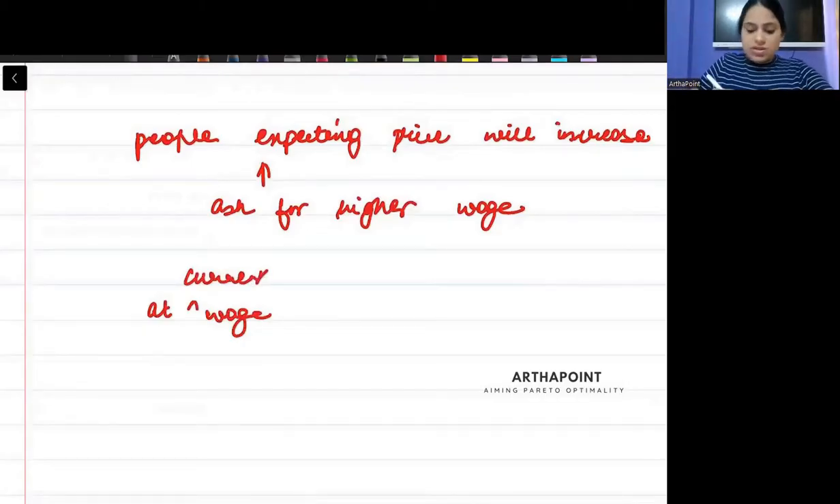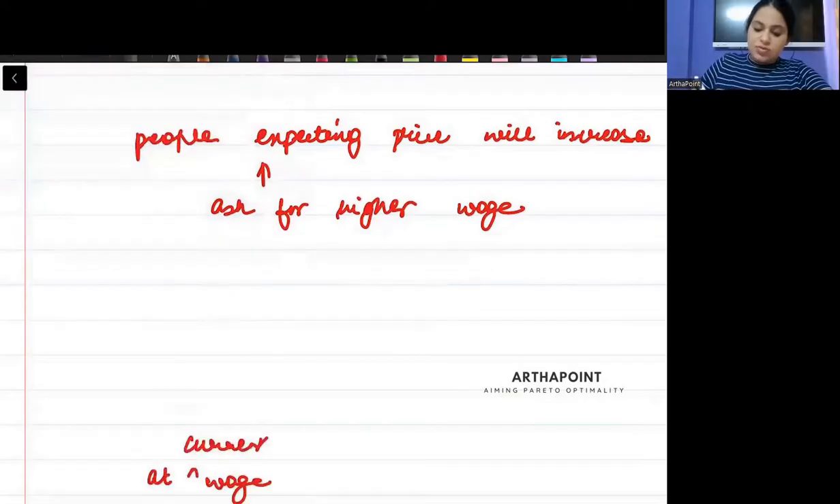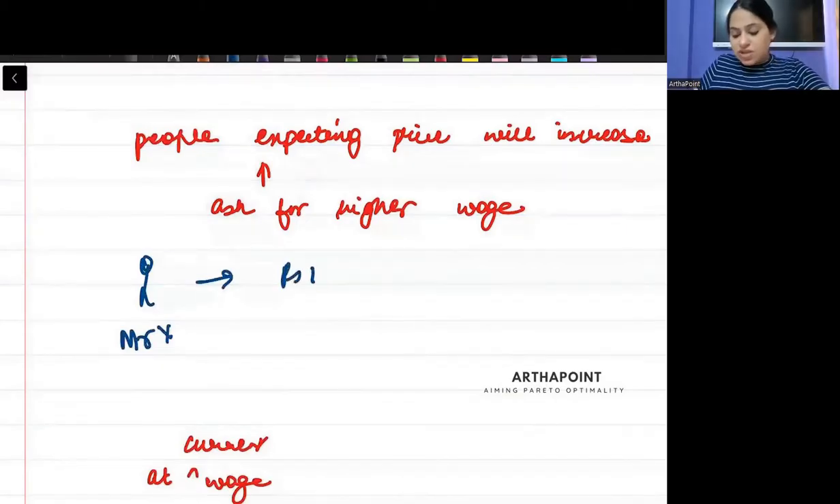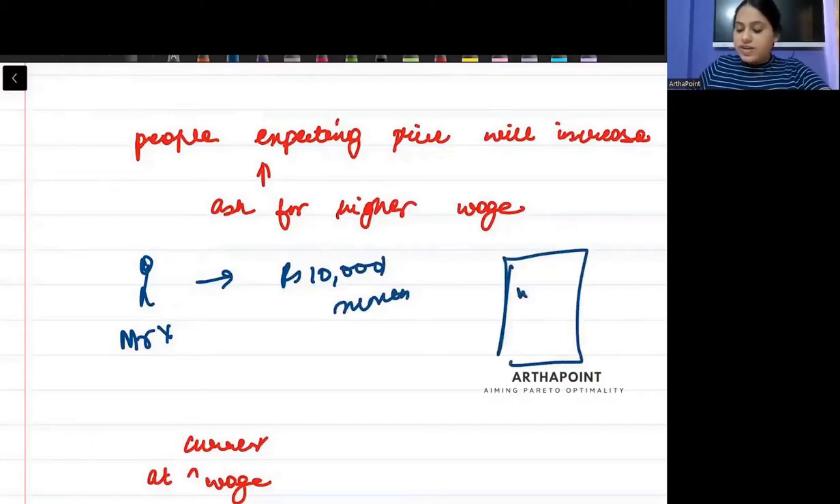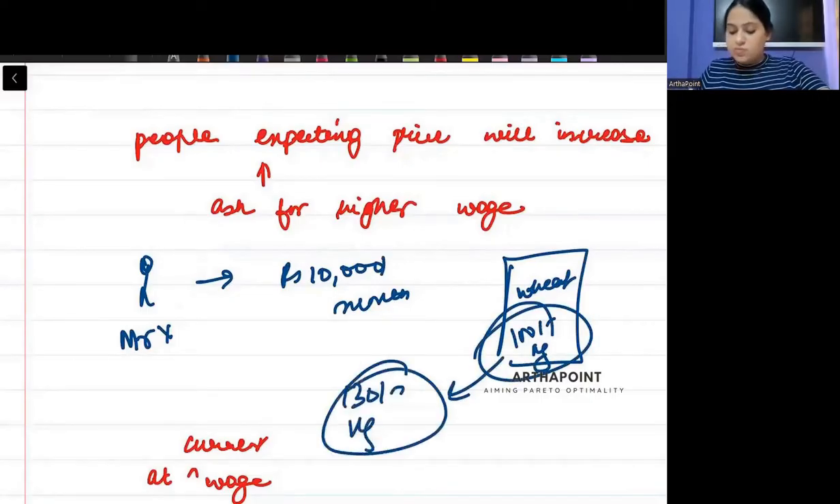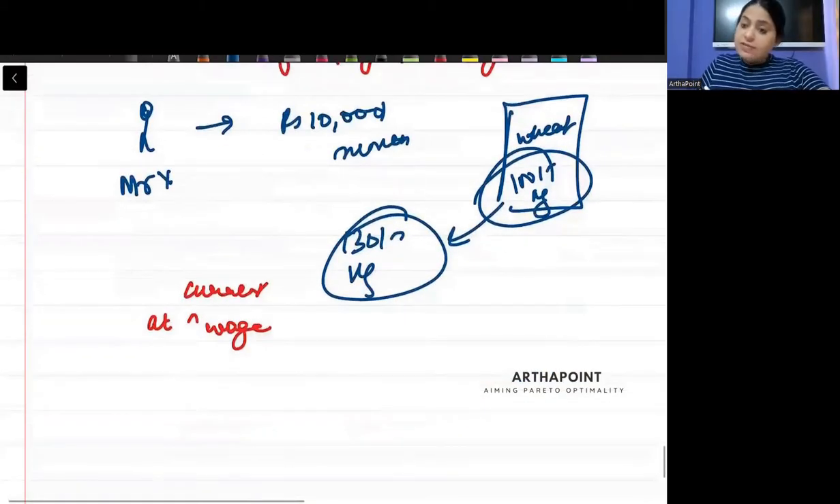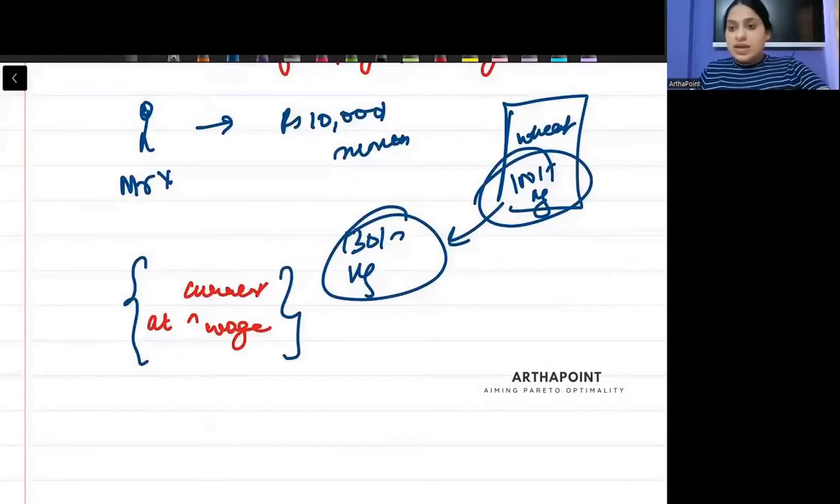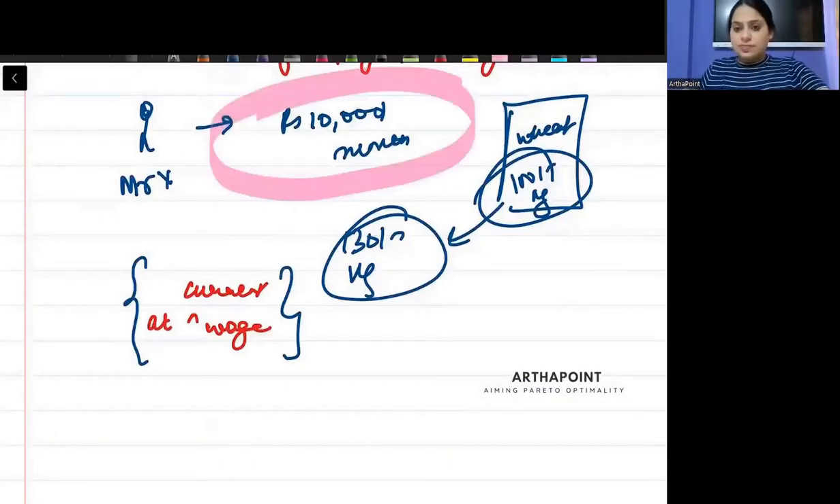Suppose think about this person X, Mr. X. ध्यान से समझो. Think about Mr. X. Mr. X is working for rupees 10,000 per month. The price of the wheat he buys, that is 100 per kg. He is expecting that this will increase to 130 per kg. He will be able to buy less. What should he be doing? He should be asking for higher wage. But will he be willing to work at the current wage? No. He thinks that 10,000 is too less. And he will want to go ahead and leave his job.